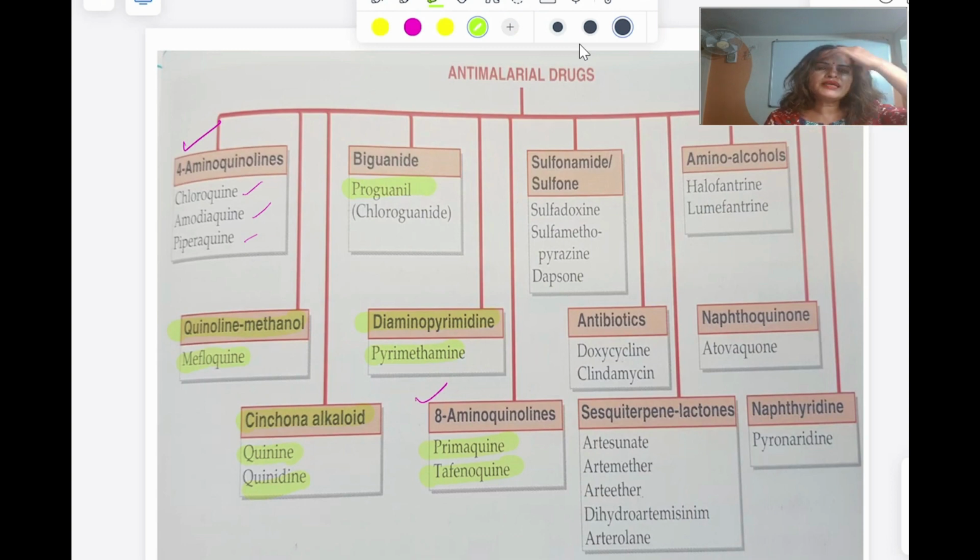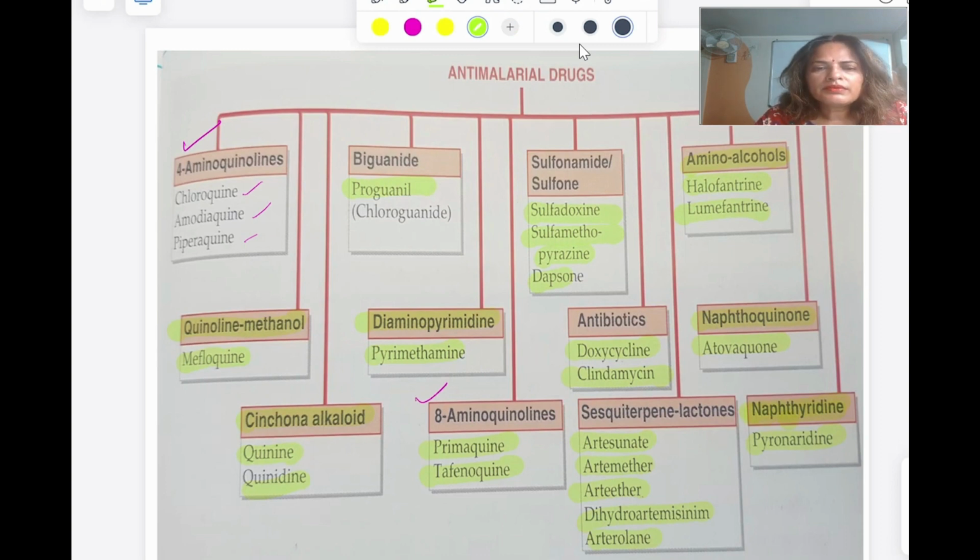Then among the sulfonamides we have sulfadoxine, sulfamethopyrazine and dapsone. Antibiotics we have doxycycline and clindamycin. Then we have artemisinin derivatives: artesunate, artemether, arteether, remember these, dihydroartemisinin and arterolane. Then amino alcohols, lumefantrine and halofantrine. Then we have naphthoquinone, atovaquone. Then naphthyridine, pyronaridine. So this is the drug.